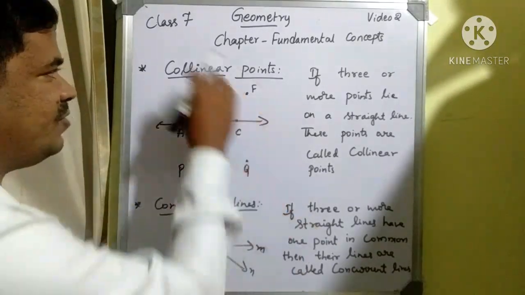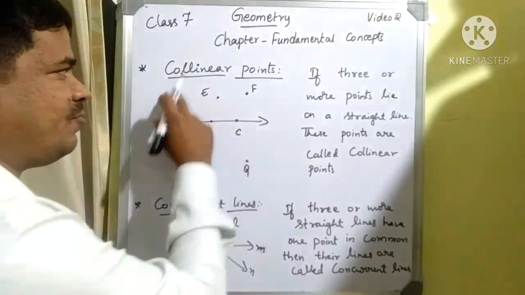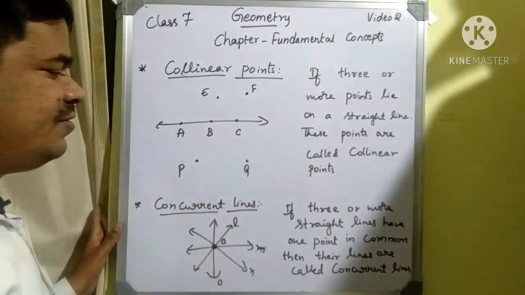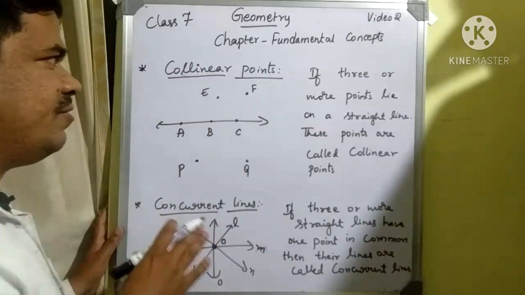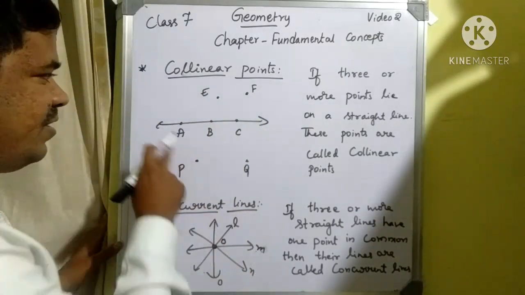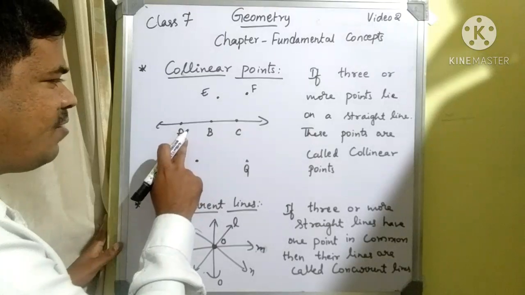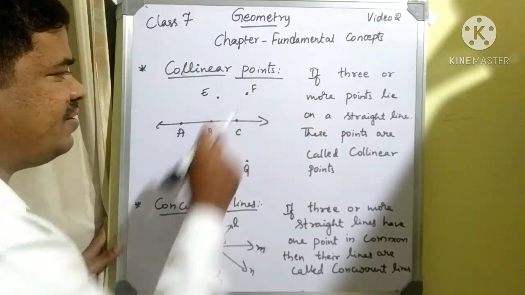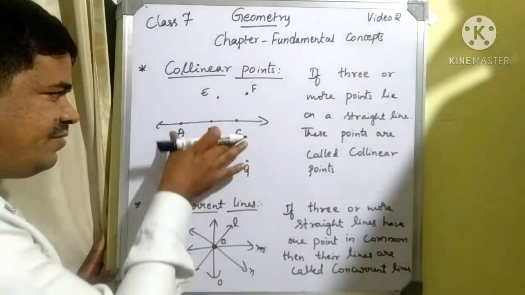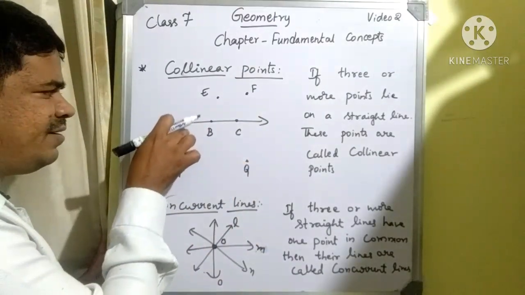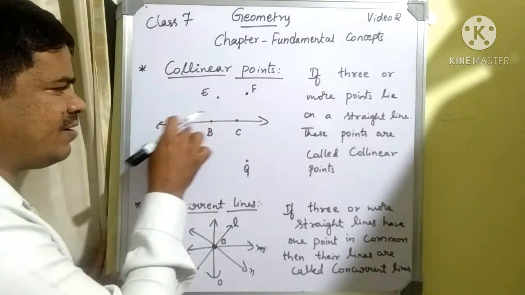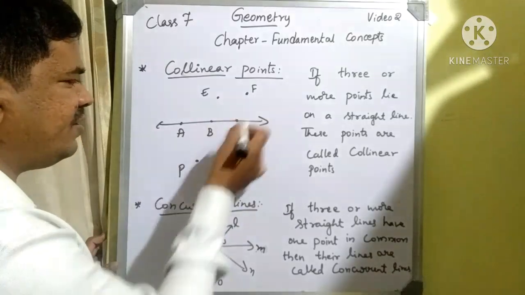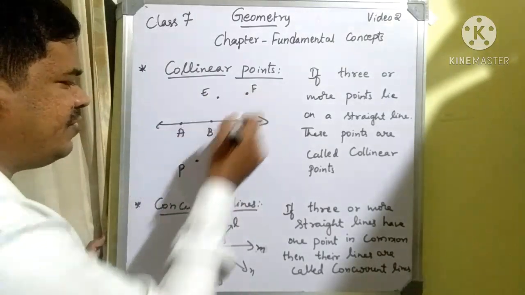Especially in higher classes, they commonly use these words, collinear points, concurrent lines. That's why you should be very familiar with these definitions. Okay, collinear points: if we consider a line, on the line we have considered 3 points A, B, C, and there are a few other points present outside the straight line also, like E, F, P and Q.